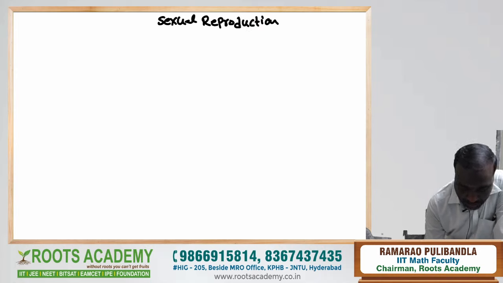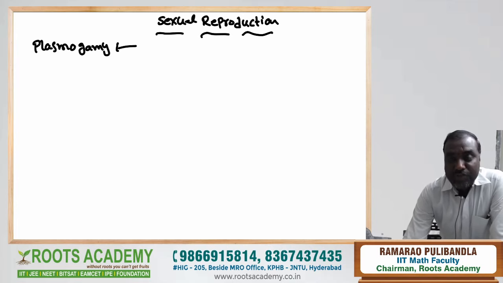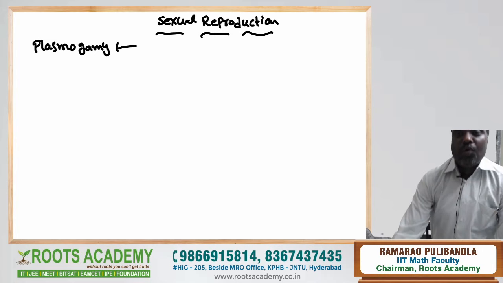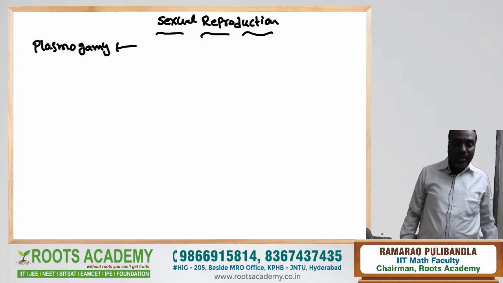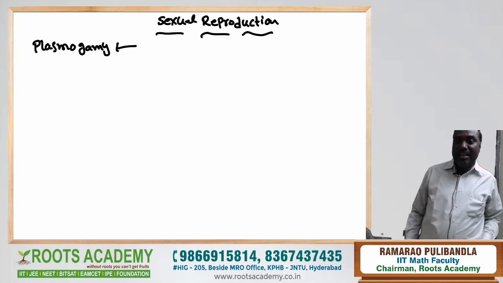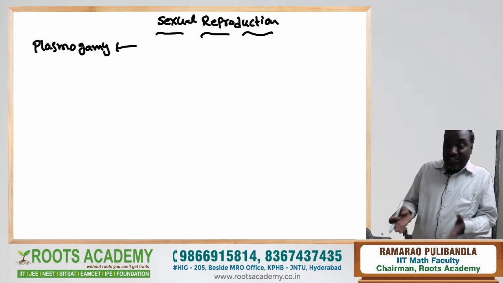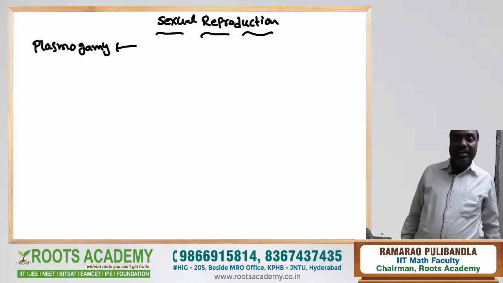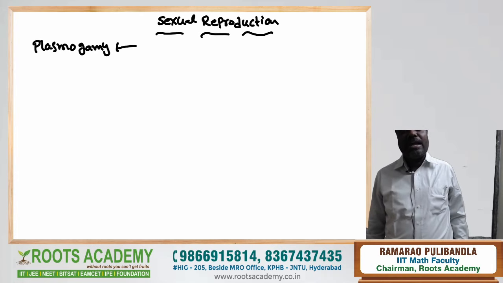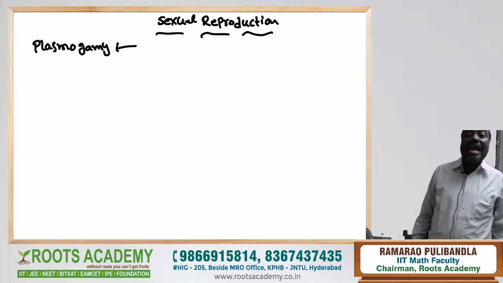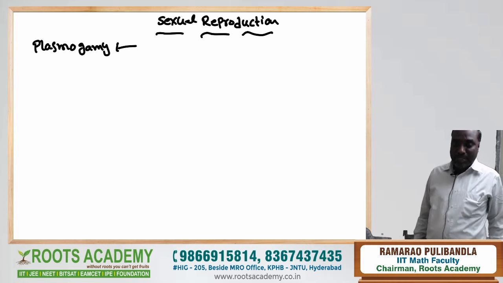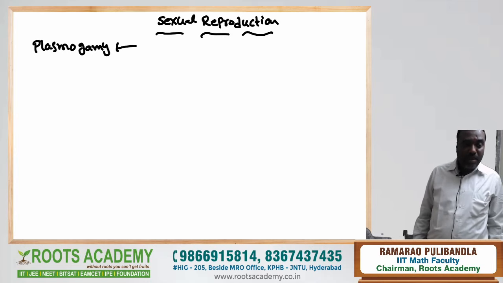Sexual reproduction. First one is plasmogamy. Plasmogamy means fusion of protoplasm between two different strains of mycelium. In heterothallic species, heterothallic means male and female are different; these are differentiated into plus and minus strains in the case of fungi. That is called heterothallism, which was discovered by A.F. Blakeslee in Rhizopus.